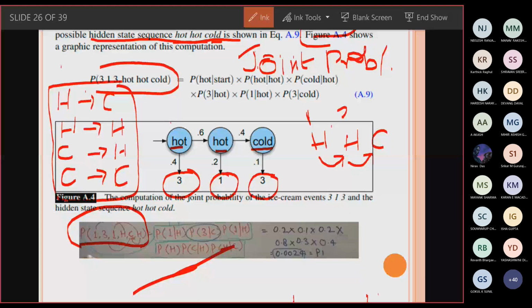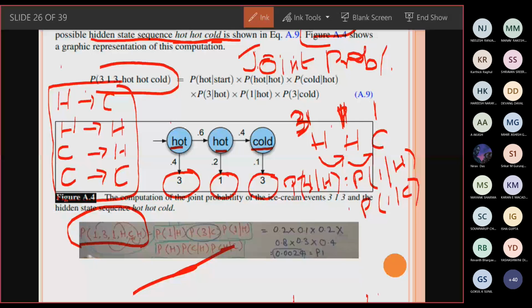So you have to find the probability of 3 given H, multiplied by the probability of 1 given H, multiplied by the probability of 1 given C. That is how you find the joint probability.